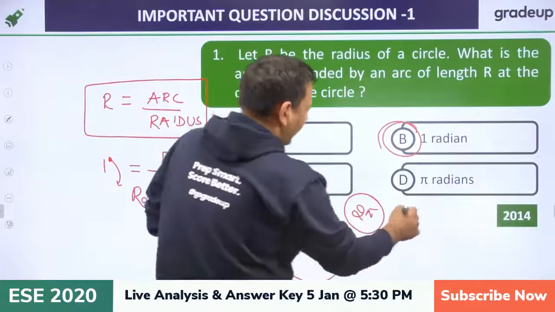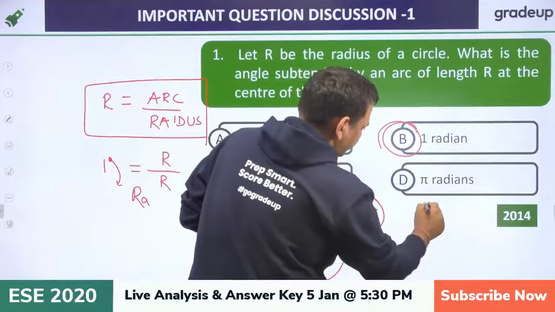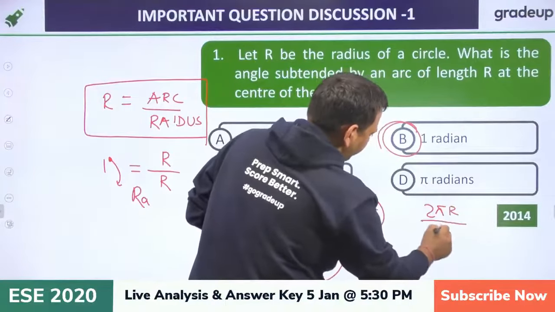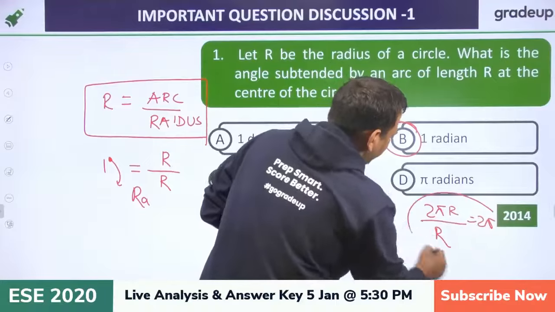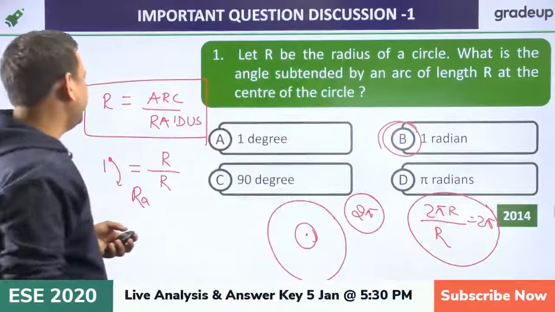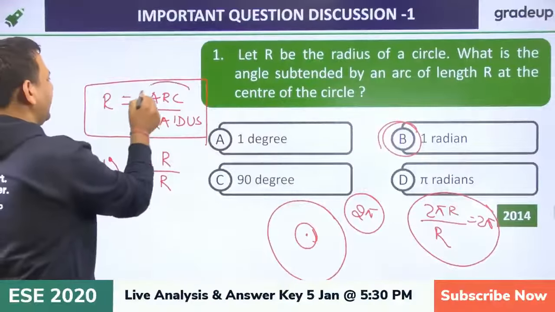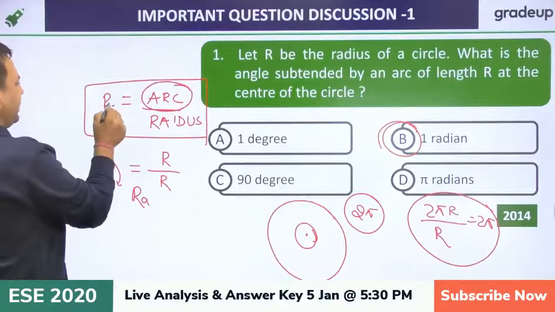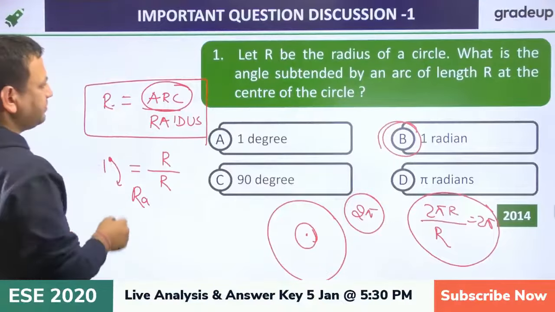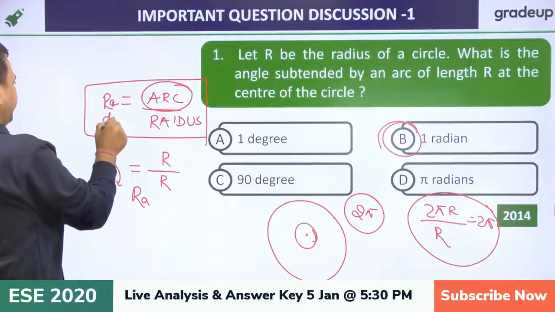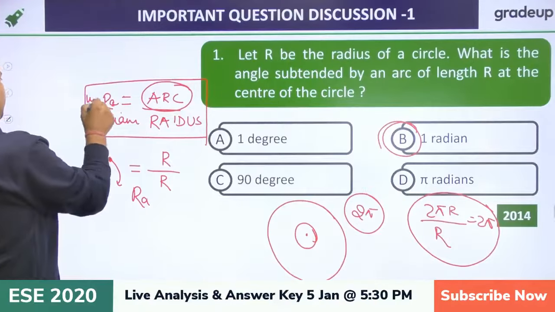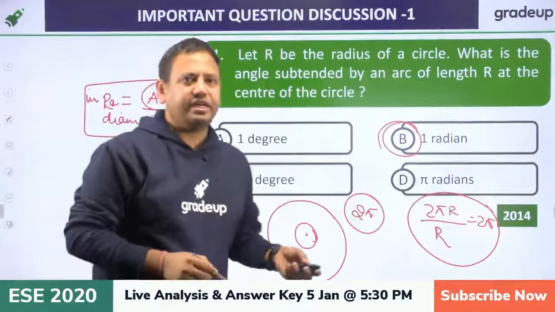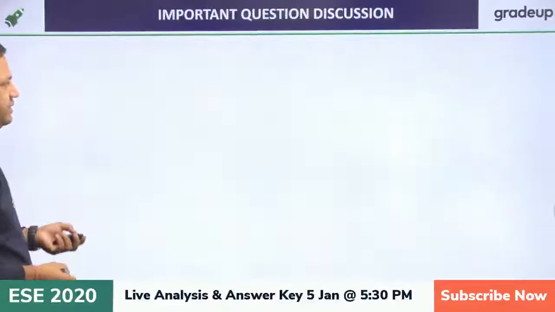The arc in that case is the perimeter, so 2 pi R upon R gives you 2 pi. So the angle subtended at the center, measured in radians, is the arc divided by the radius. The answer is B, that is the correct answer. This is a very easy question.